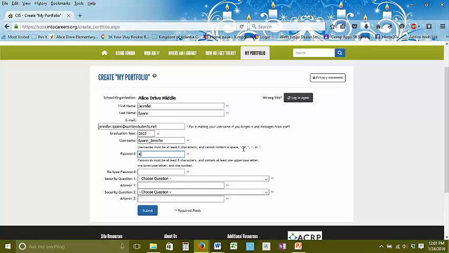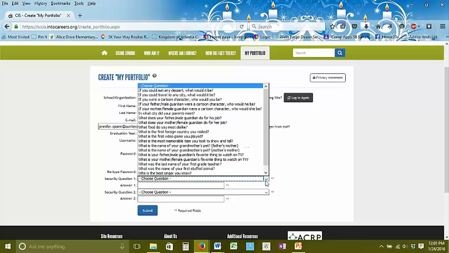So I'm going to type that in, and then they want you to type your password again so that you know what you're doing. Alright, now if you make a mistake with your passwords, it will bounce you back to the screen. The next thing you need to do is come up with 2 security questions that you would need to answer.